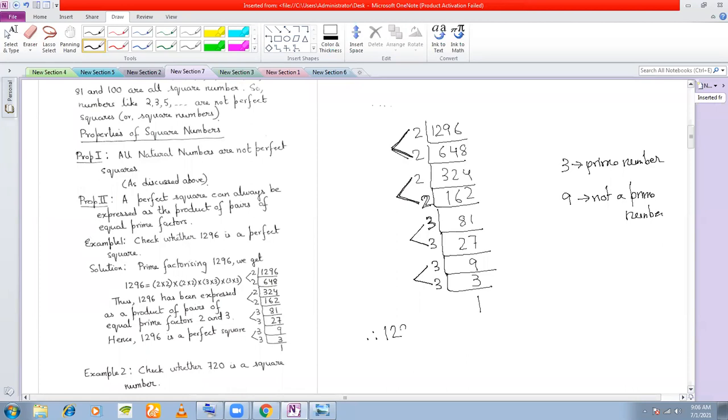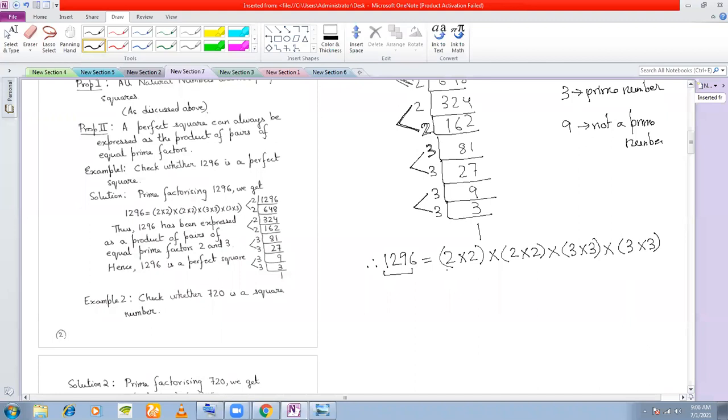Therefore, 1296 can be written as 2 into 2 into 2 into 2 into 3 into 3 into 3 into 3. So that means 1296 has been written as a product of pairs of prime factors. See, 4 pairs we get, of prime factors. That means we say 1296 is a perfect square, or a square number.